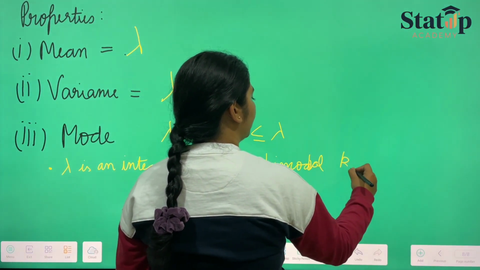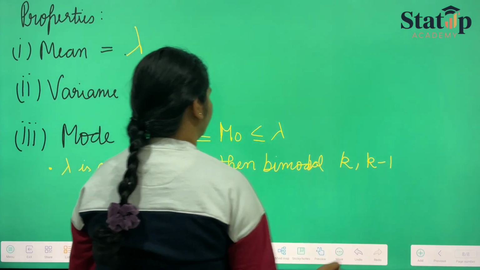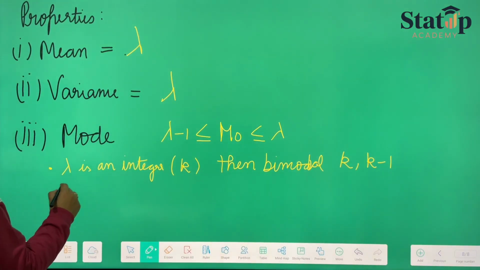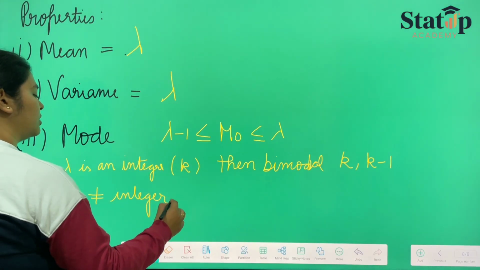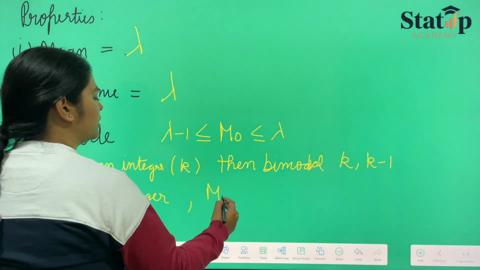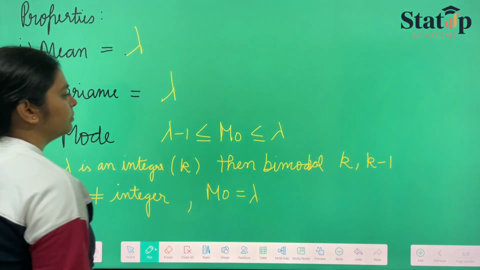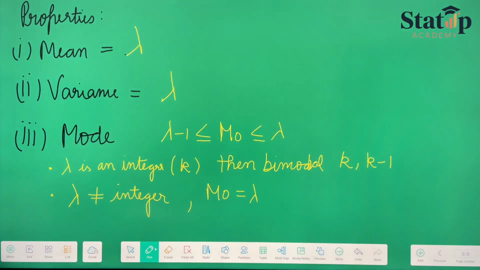One is k and one is k minus 1. And if lambda is not an integer, then it is unimodal, where mode is equal to lambda only.